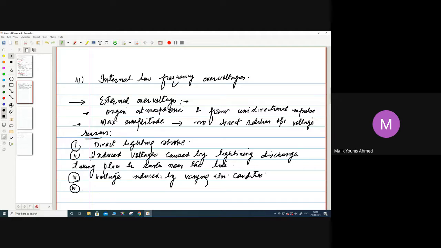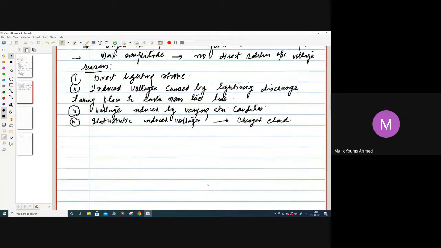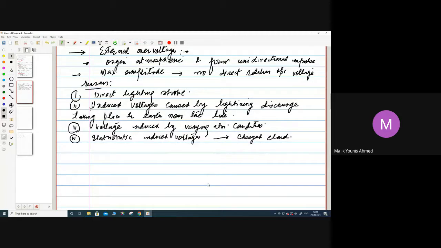Next, there will be electrostatically induced overvoltages caused by charged clouds. Electrostatic induced voltages are caused by charged clouds. Whatever the electrostatic voltages, induced voltages will be there.